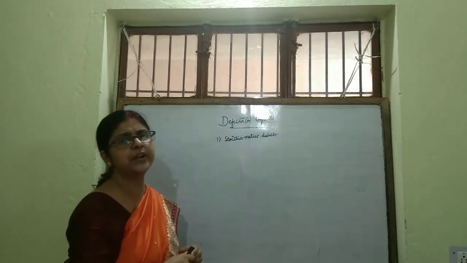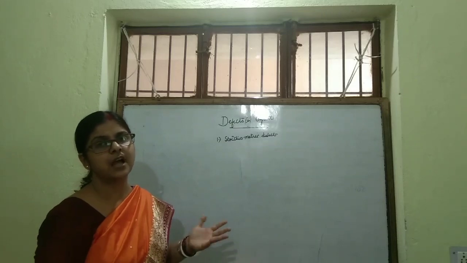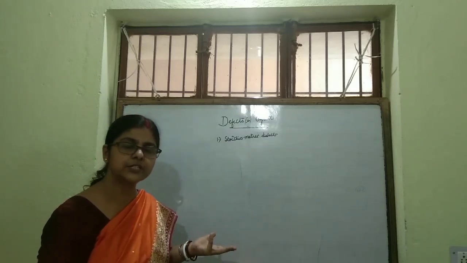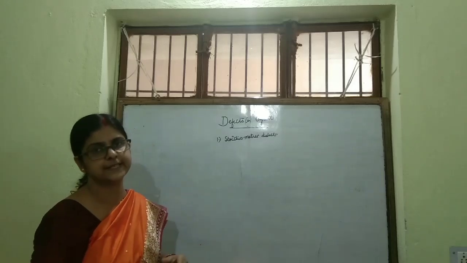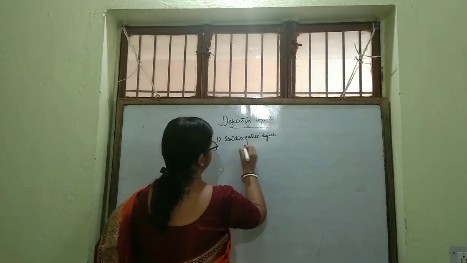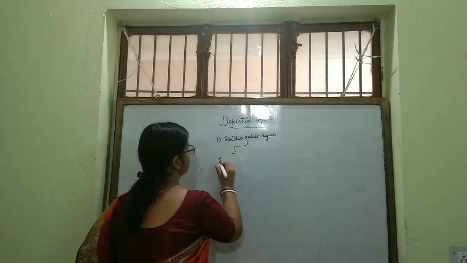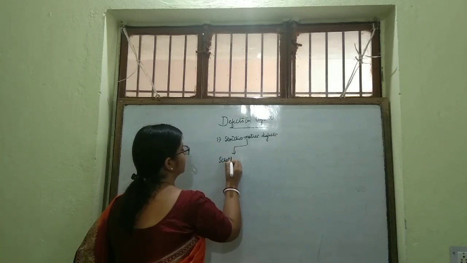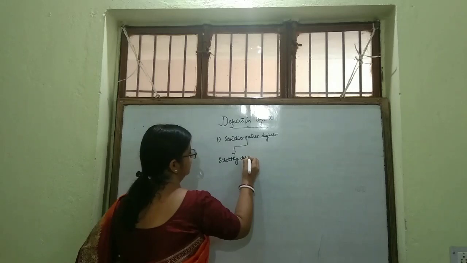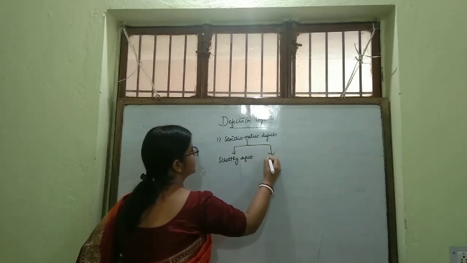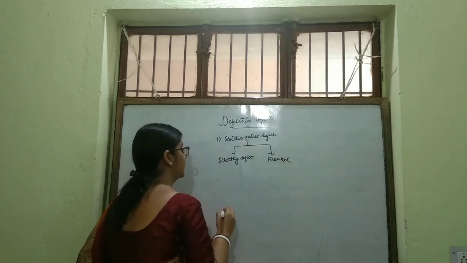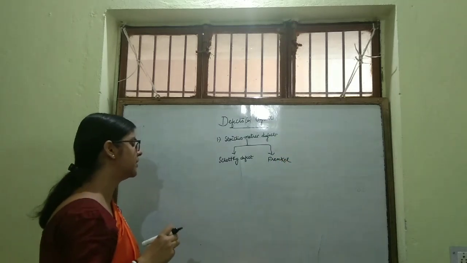See, stoichiometric defect means, I told you that in defected crystal, imperfect crystal also, stoichiometry will remain same. Here in stoichiometric defect, I will deal with two. One is Schottky defect. And another is Frenkel defect. In Schottky defect, what happens?